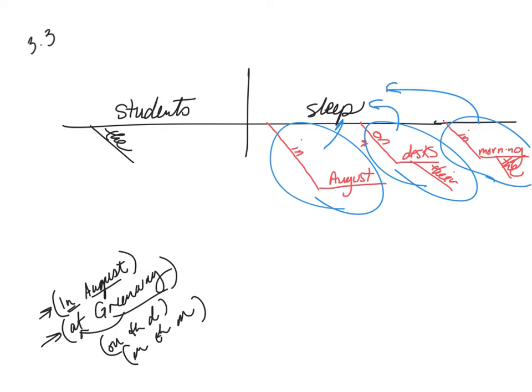One of the things some of you guys are doing is you're not double checking that you have every single word from the sentence diagrammed. So if you notice, at Greenway is not on there yet. So, at Greenway, does that describe students or does that describe the sleep? Well, it's the students at Greenway sleep. It's describing the students. So what kind of students are they? The ones at Greenway.